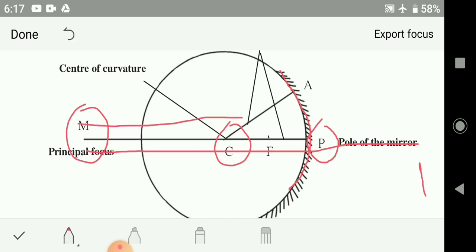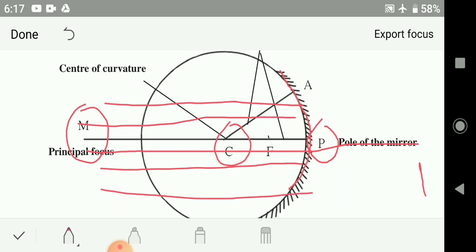These are all, suppose, incident rays parallel to the principal axis. This incident ray will reflect and meet somewhere in between here. So that is called the principal focus.